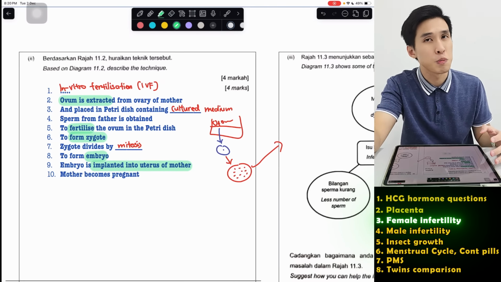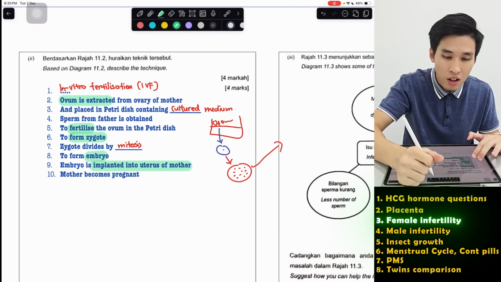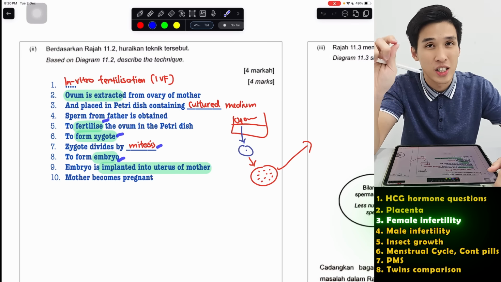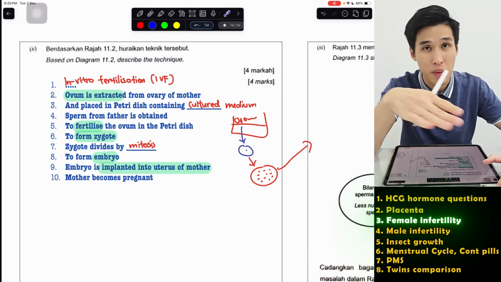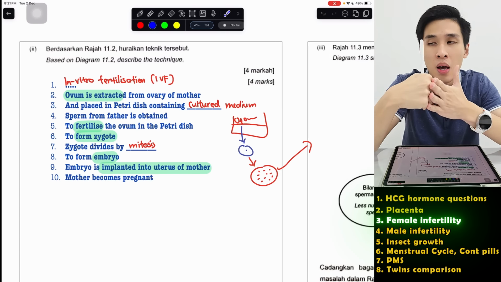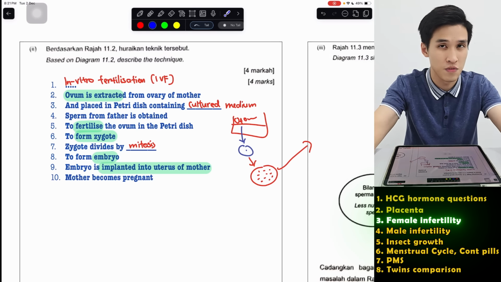Mother then becomes pregnant. So you can see that a lot of these tiny, small details in your answer are all actually marks. So don't forget to mention all this. So that's how you explain IVF. This is the most common method of overcoming female infertility.